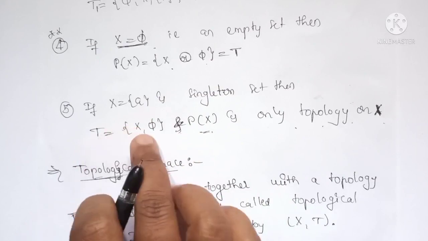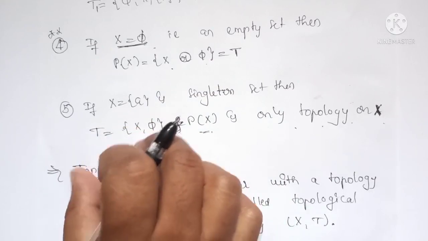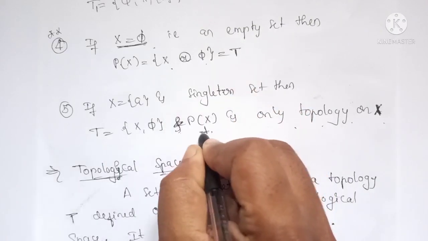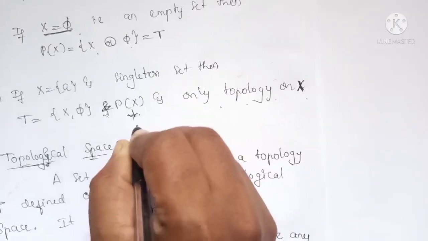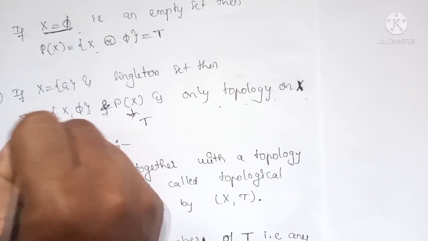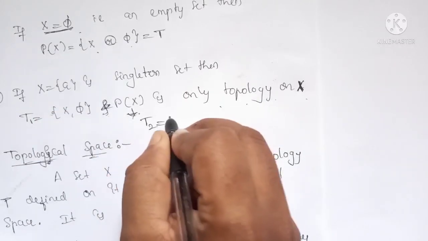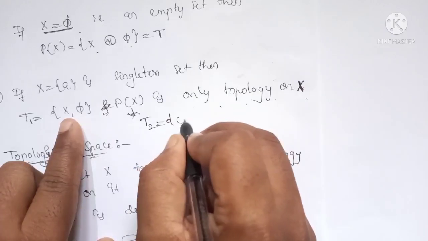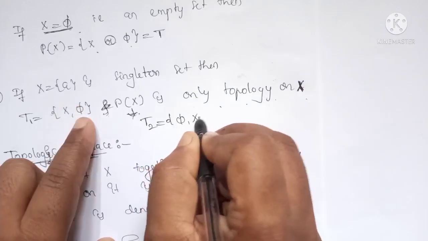One is the family containing X and phi, another one is the power set of X itself. So this is topology 1, and topology 2 is P of X, which contains the null set and X.